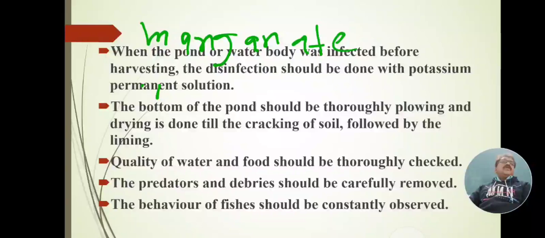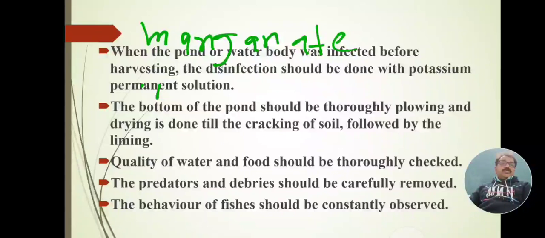Liming should be sprayed on the mud or bottom. When liming is sprayed on the mud or bottom, the parasites and pathogens that had grown in the mud or ooze can die, be paralyzed, or be completely controlled.